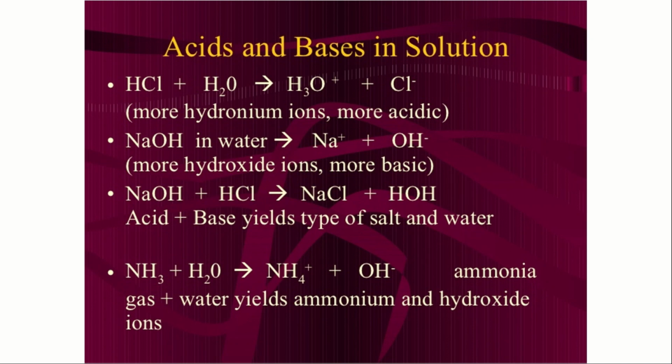Next is NaOH plus HCl gives NaCl, which is a salt, plus H2O, water. So when an acid and a base react, HCl is an acid and NaOH is a base with a high pH value. HCl has the least pH value, which shows it is acidic in nature, and NaOH has a high pH value, which shows that it is highly basic. So it gives salt and water. NH3 plus H2O gives NH4+ plus OH-. Ammonia gas plus water yields ammonium and hydroxide ions.